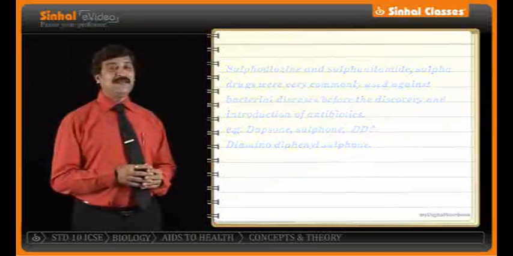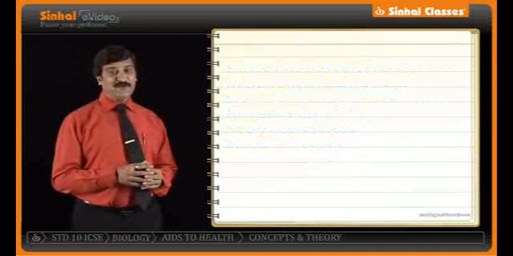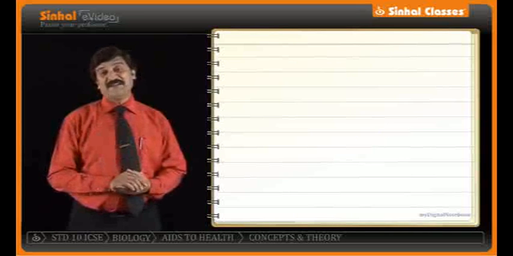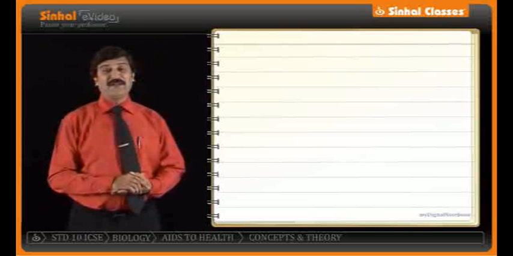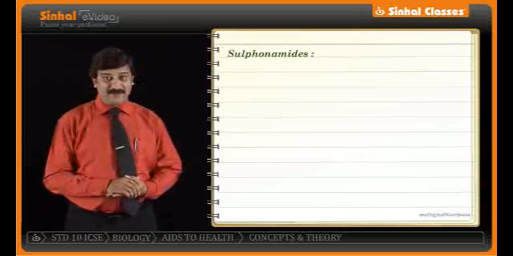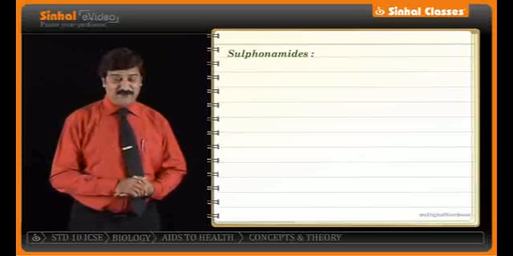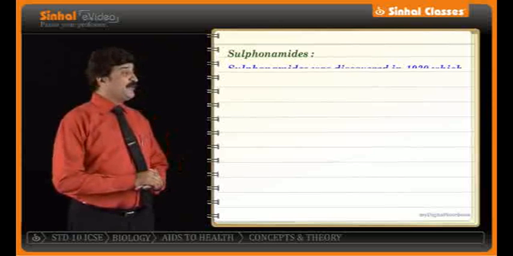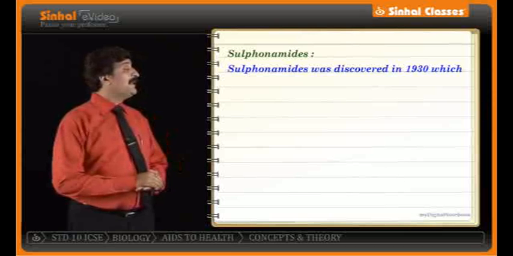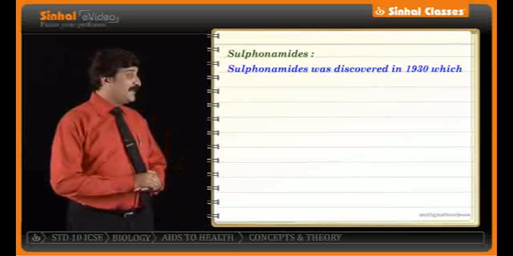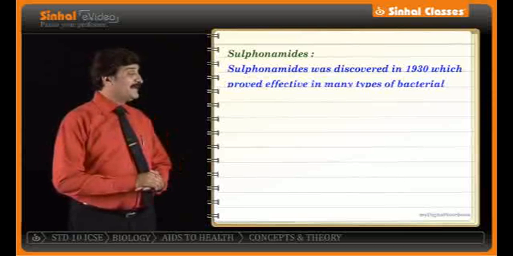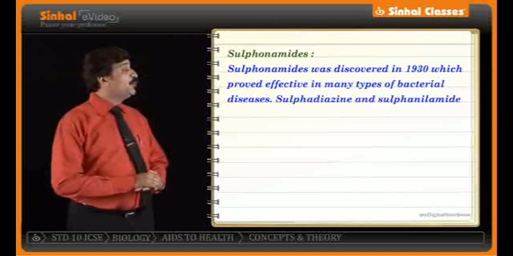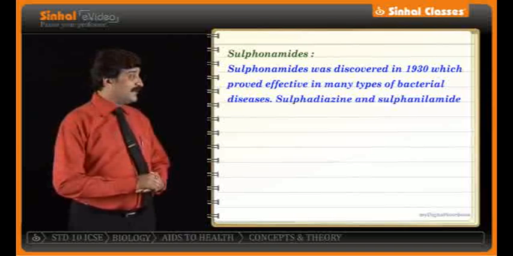Let us see some more details on these sulfur drugs to understand them better. Now we talk in detail about sulfonamide. On the monitor, the details for you. Sulfonamide was discovered in 1930, and proved effective in many types of bacterial disease. Sulfadiazine and sulfonylamide are two such sulfur drugs.